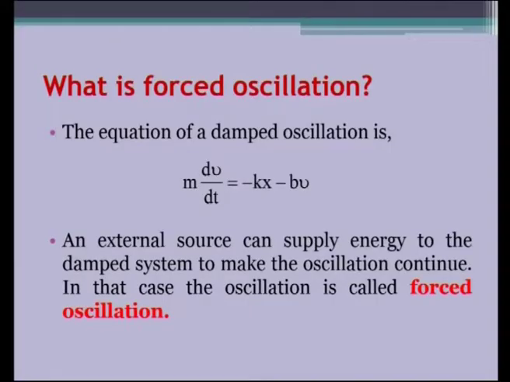We will actually give a mathematical treatment to the analysis. Let us see what we have. This is the familiar equation which we have already seen. This has the oscillatory term and also the damping term. If an external source can apply energy to the damped system to make the oscillation continue, in that case the oscillation is called the forced oscillation.